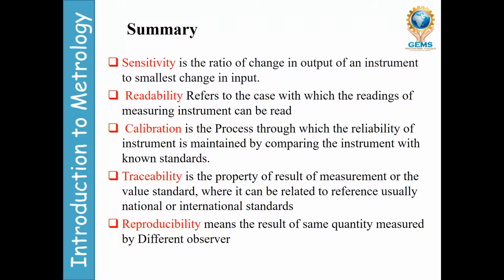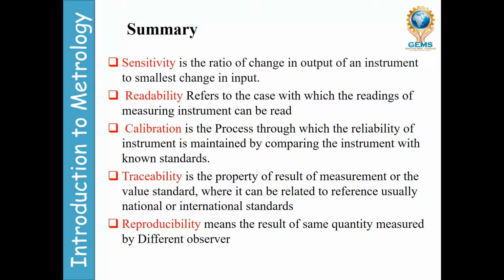What is calibration? Calibration is the process by which the reliability of an instrument is maintained by comparing the instrument with known standards. Calibration means wherever the instrument will be there, standards maintain करके रहना जरूरी है.